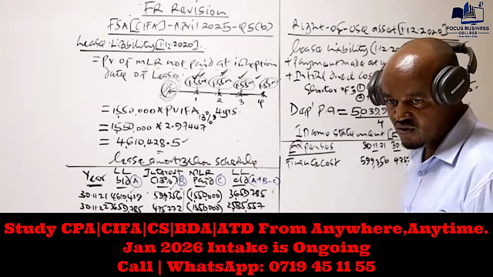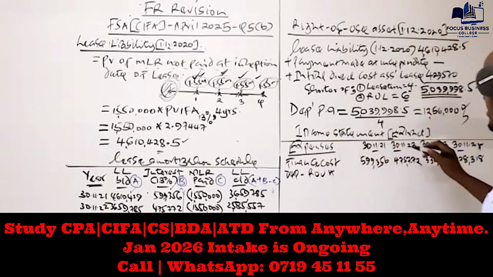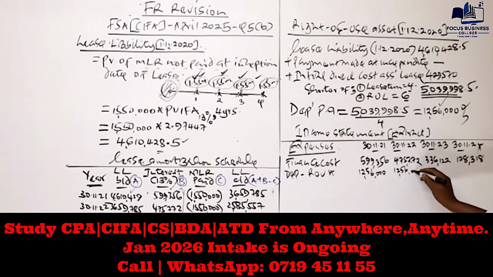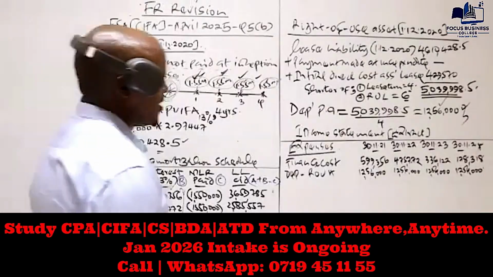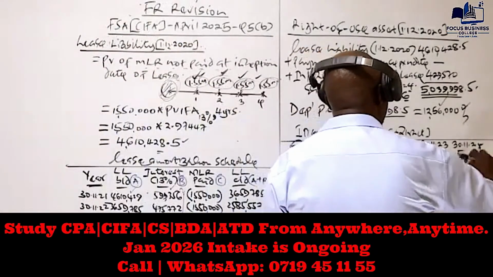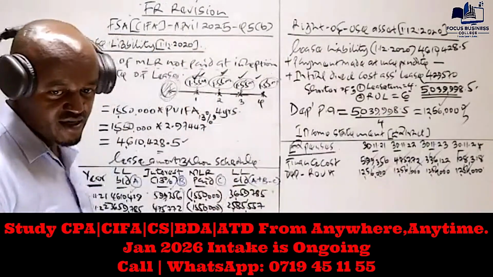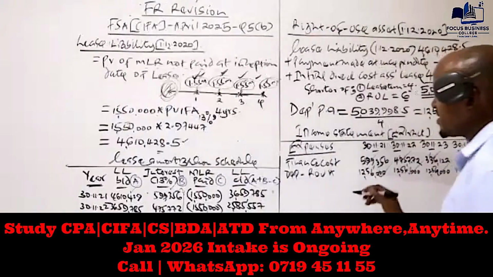The other item which will also be recognized here is the depreciation on the right-of-use asset, whatever you have here. This remains the same for 4 years: 1,260,000 each year. So that is what our company was supposed to recognize in the income statement. These are the values which will be marked. Remember, whatever you have done here, all these are workings. What earns you the marks is what you have here. So you must ensure that you are preparing these financial statement extracts.